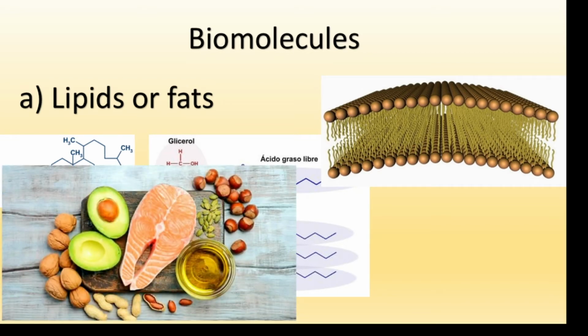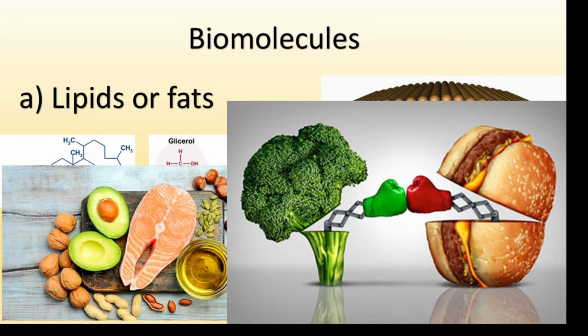We can find lipids in many foods such as meat, some seeds, avocado, natural oils, etc. But we need to be careful with the abuse and consumption of these materials because they can lead us to serious health problems, right? So please be careful.